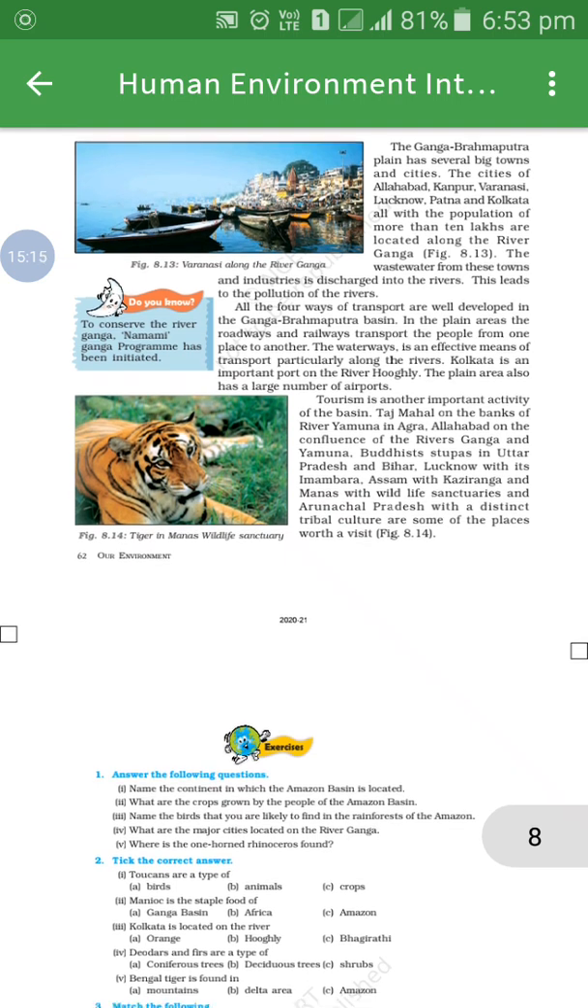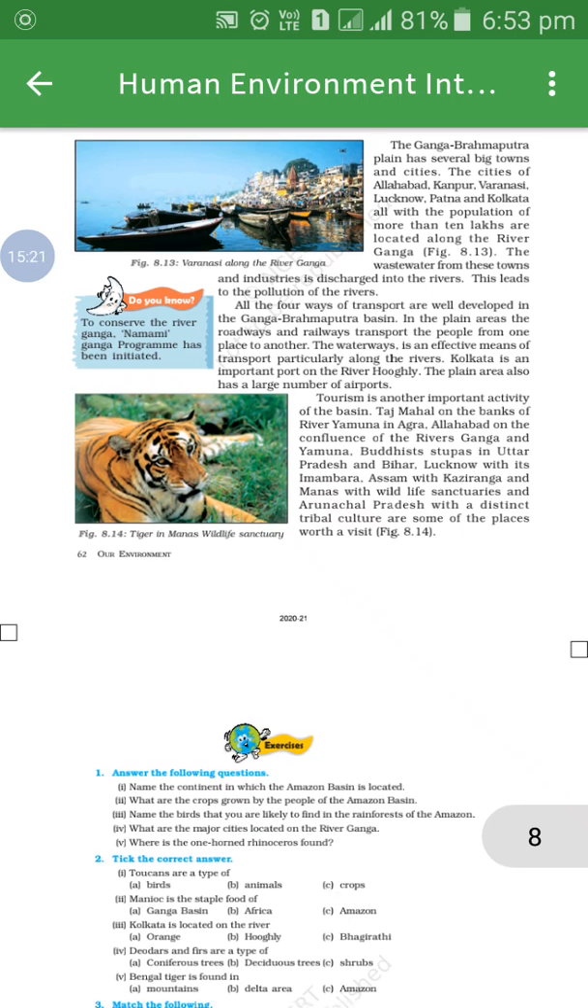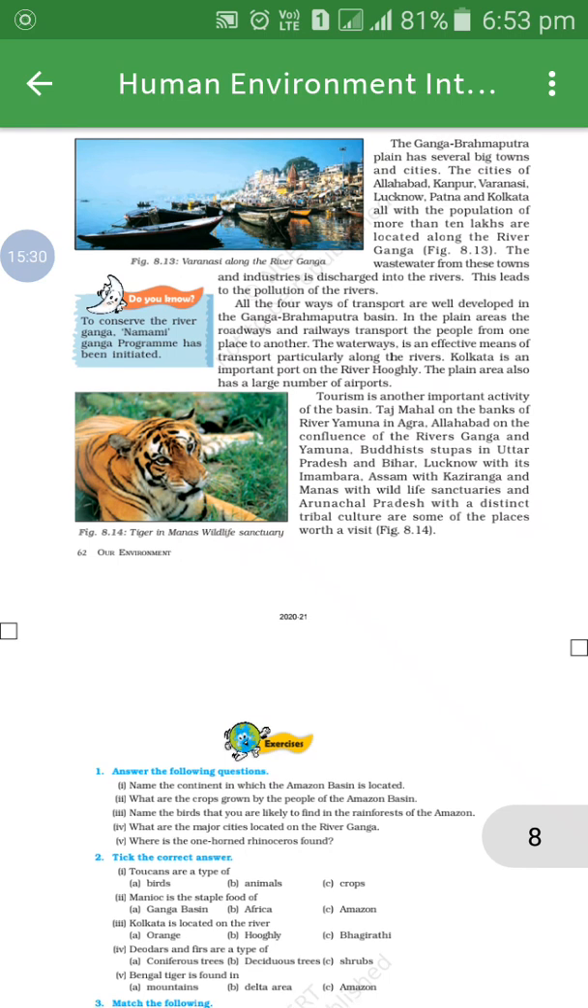You can see picture 8.14, a tiger in Manas Wildlife Sanctuary in Assam. So these are the most important features of the Ganga-Brahmaputra basin in this lesson.